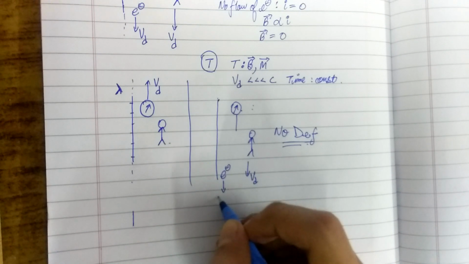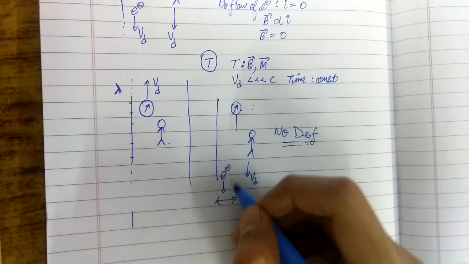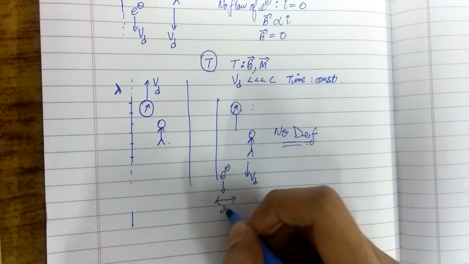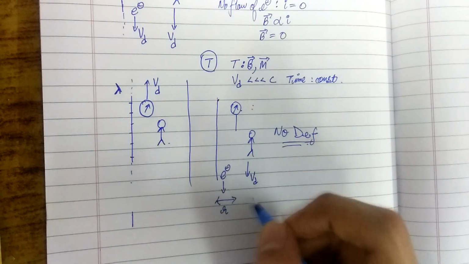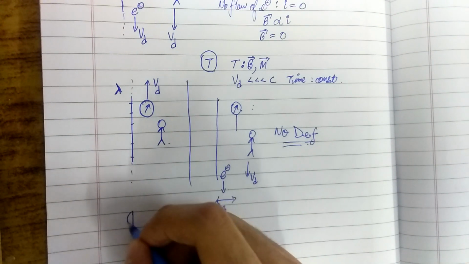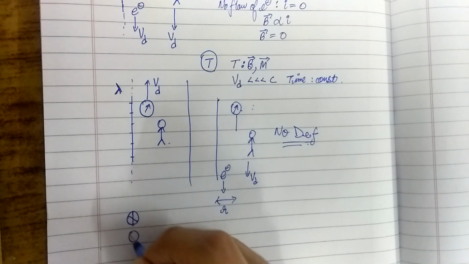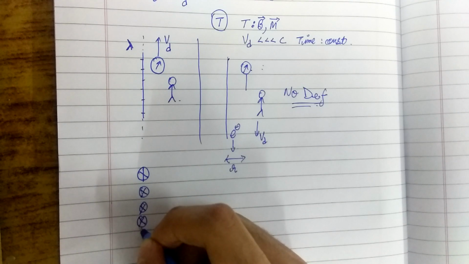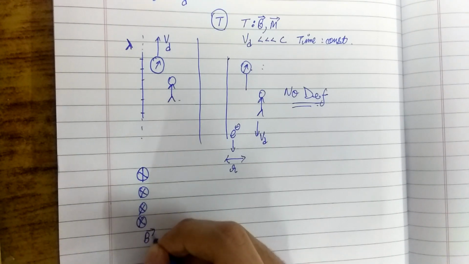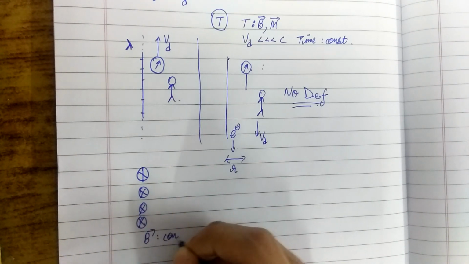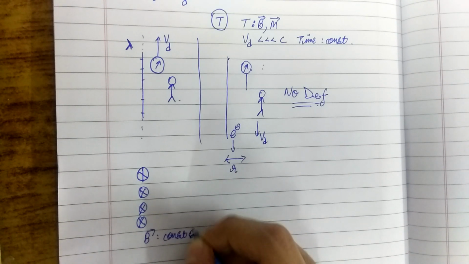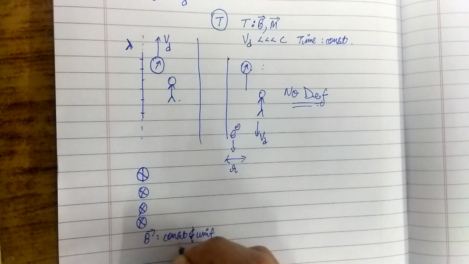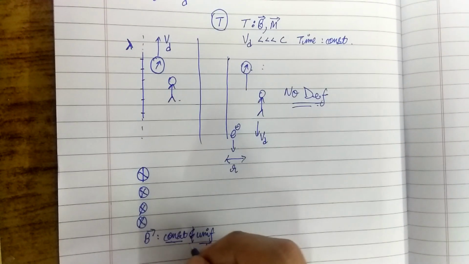Since we know that the magnetic field at a distance r from the wire is constant, we can say that this is equivalent to this case, in which there is a constant magnetic field, and this magnetic field is also uniform with respect to space, and constant with respect to time.